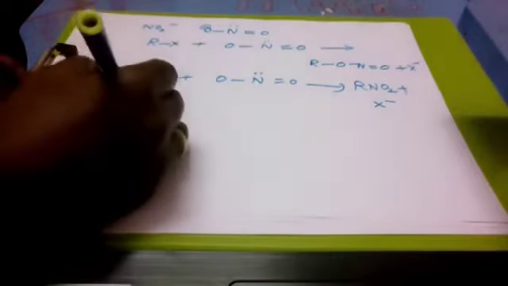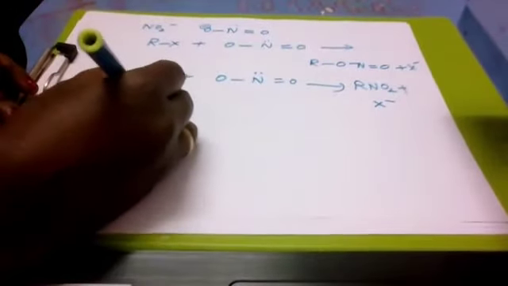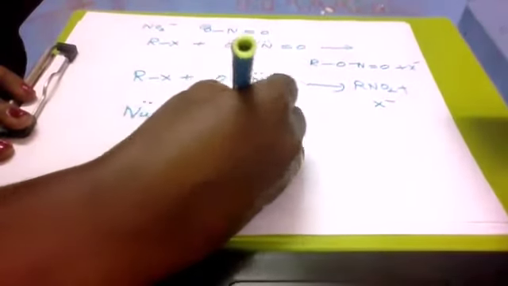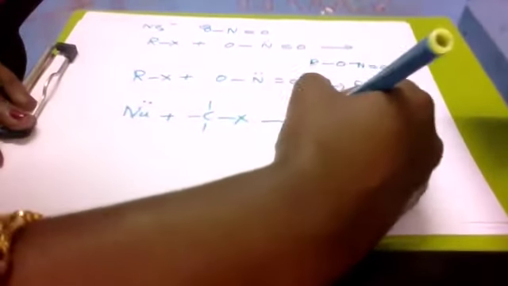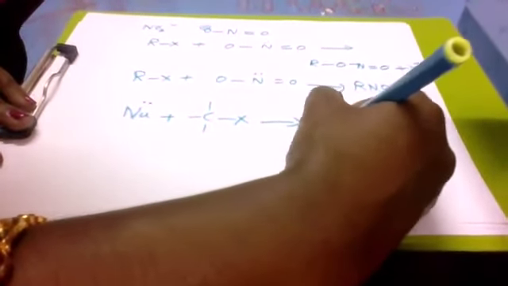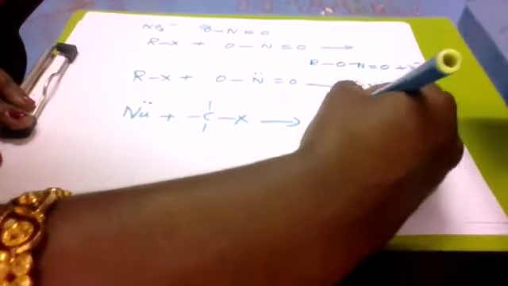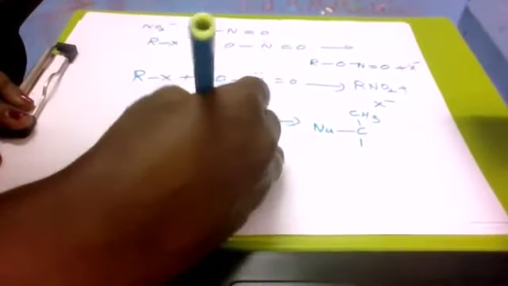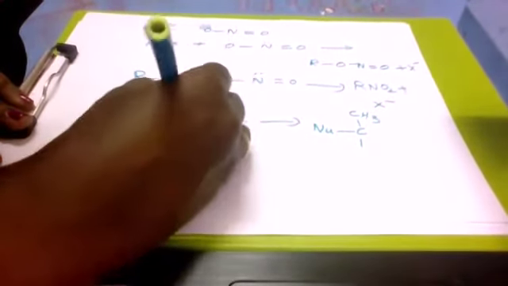That is, this is the nucleophile. It has a lone pair of electrons. This is the alkyl halide. When the reaction takes place, this nucleophile comes and attaches to the alkyl halide. Here, CH3, a tertiary alkyl halide.